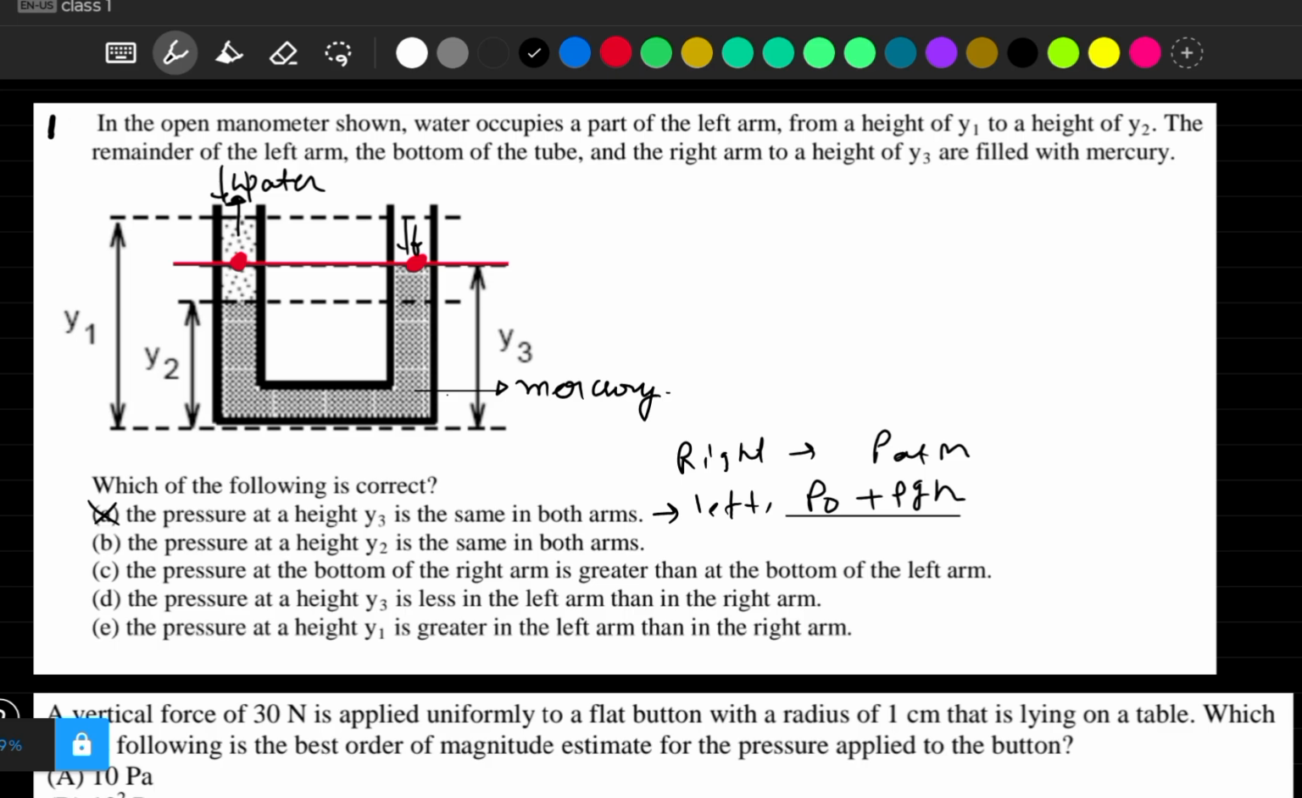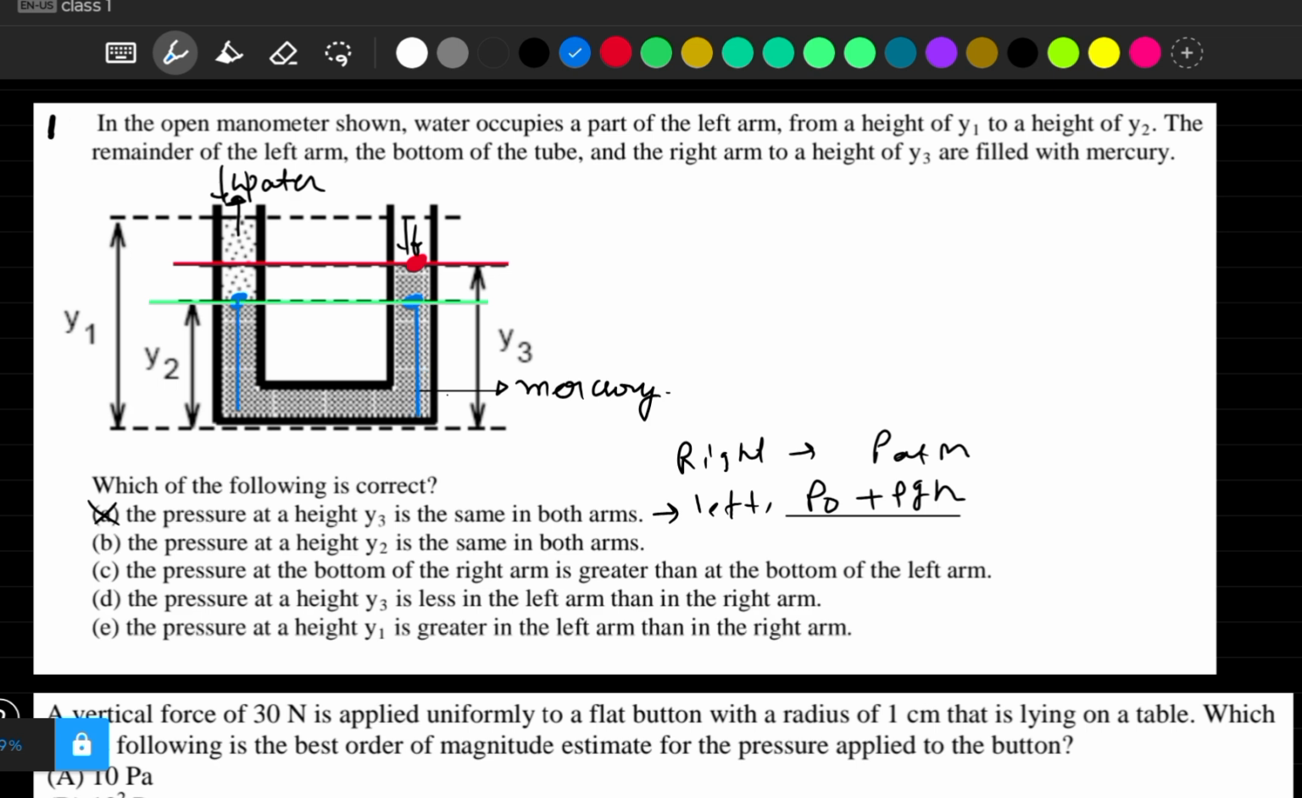Now let's check option 2. Pressure at a height y2 is the same in both the arms. This is our height y2. So in this height y2, let's take these two points. Now how to check it? Listen, very important concept. If you see the upper part, we have different fluids, different heights. Water is up to this height, mercury is only up to this height. It's difficult to calculate. But if you see the lower parts here, lower parts have the same height,